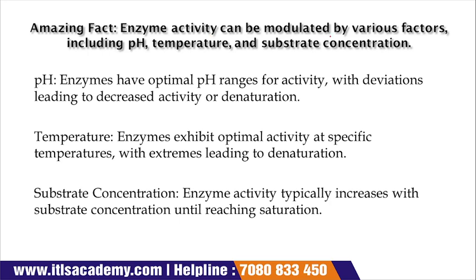Enzyme activities can be modulated by various factors like pH, temperature and substrate concentration. If we see the first point, that is pH, we all know that enzymes have an optimal pH range for their activities. Every enzyme has an optimal pH range for its activities.